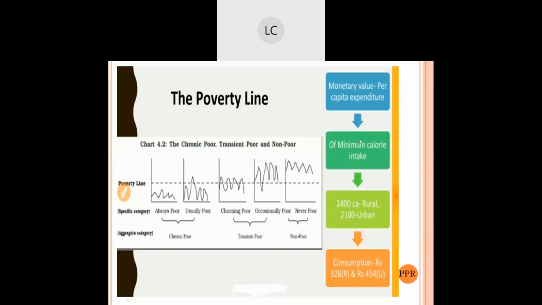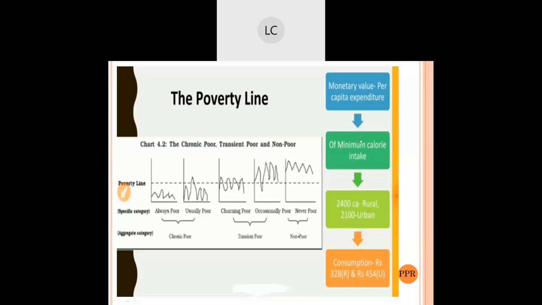Till now we have seen who the poorest are, with many examples, and how poor people are identified with the categories of poverty. We have ended that. Now we are going to start a new concept called the poverty line.